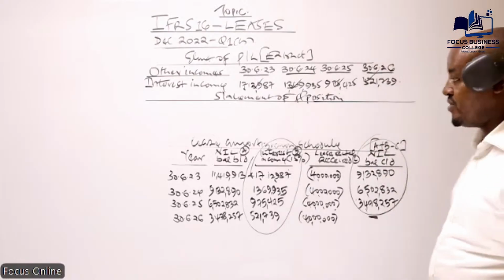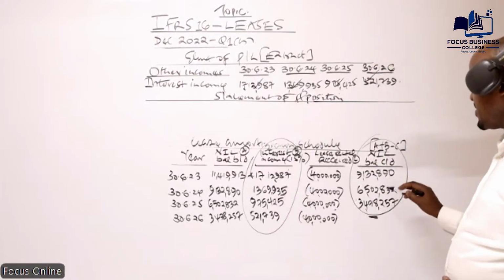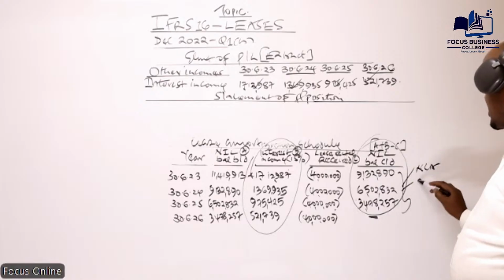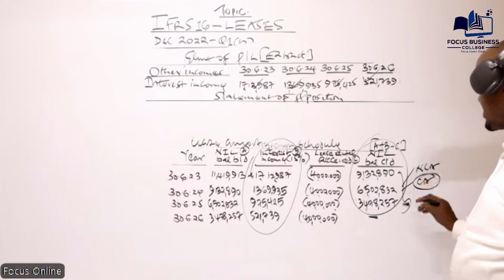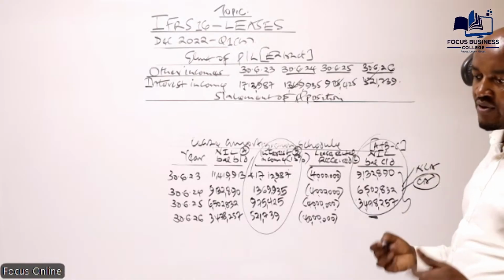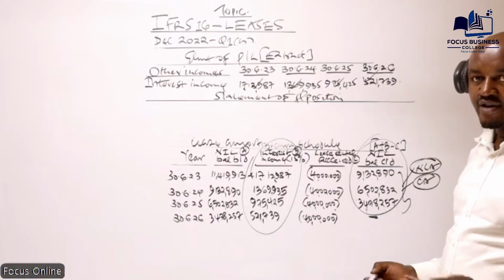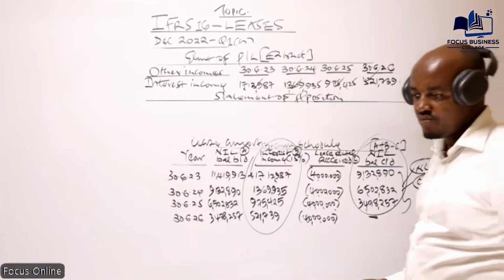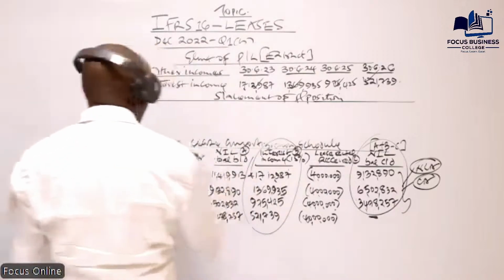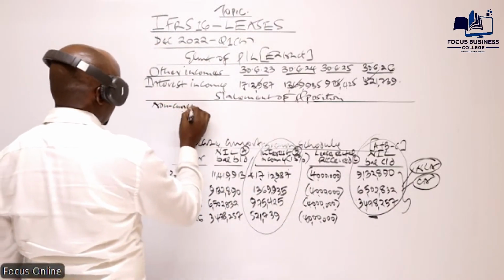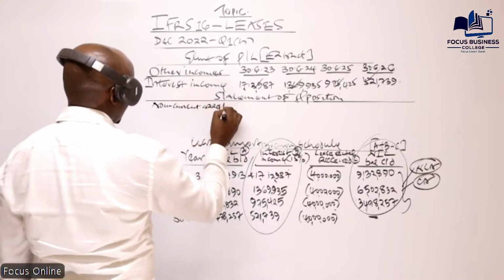But just like what we did yesterday, this net investment in the lease is split into two: non-current assets and current assets. Current assets is the amount to be received from the lease within the next 1 year. Non-current is the amount to be received for a period beyond 1 year. So part of this net investment in the lease would be captured here as a non-current asset.